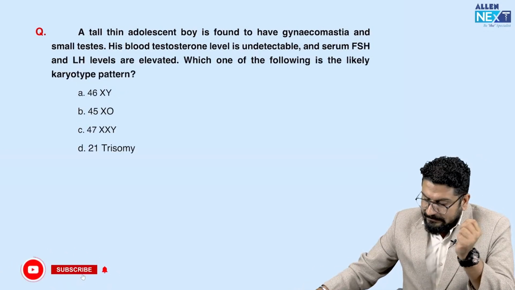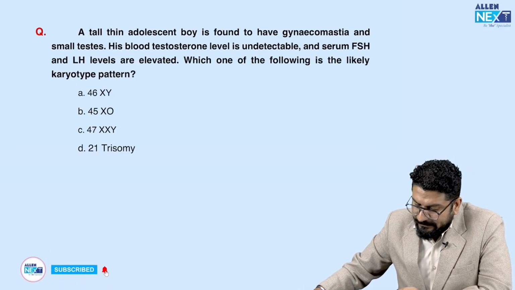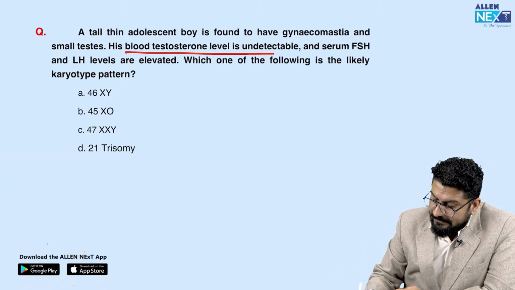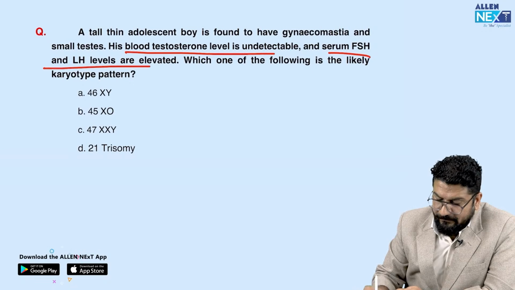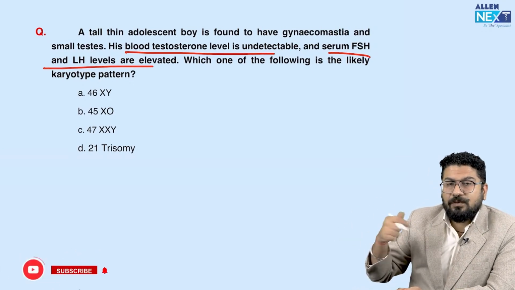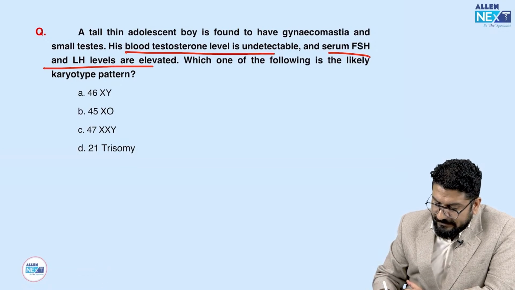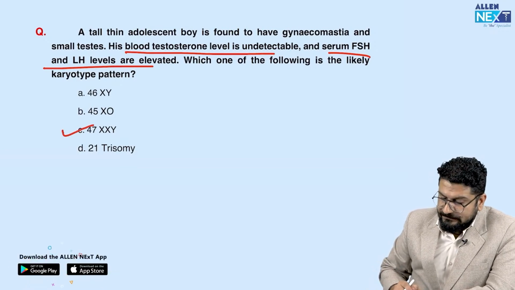Tall, thin adolescent boys found to have gynecomastia and small testes. Blood testosterone levels are undetectable. Serum FSH is elevated. We call this hypergonadotropic hypogonadism. So what is the diagnosis? It is a case of Klinefelter. How do we write it? XXY, 47 XXY.